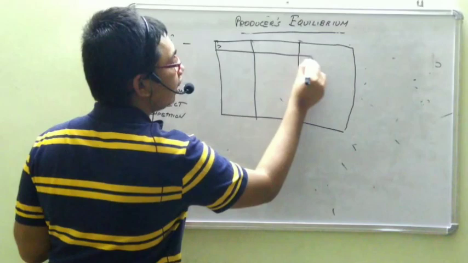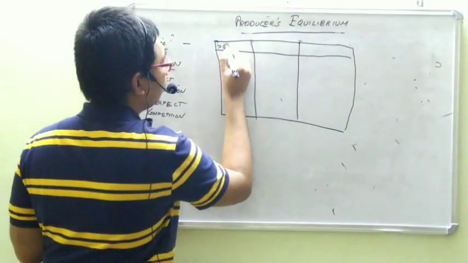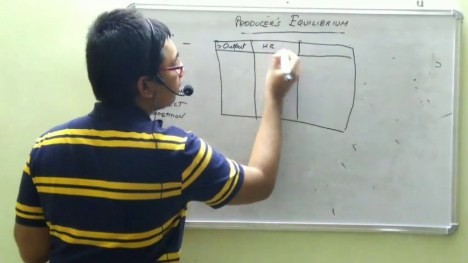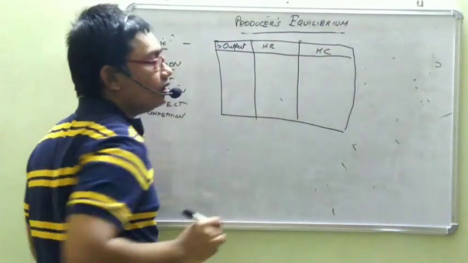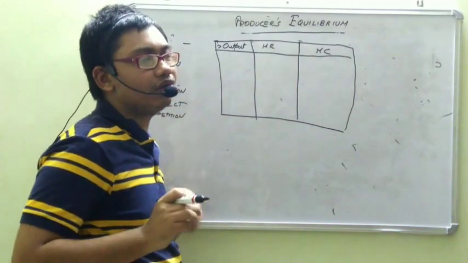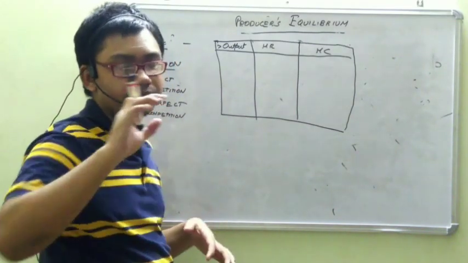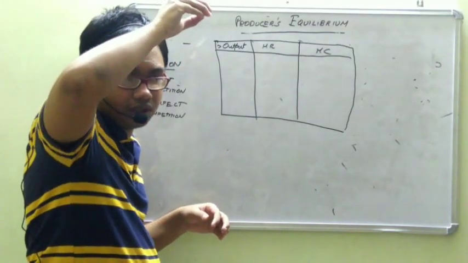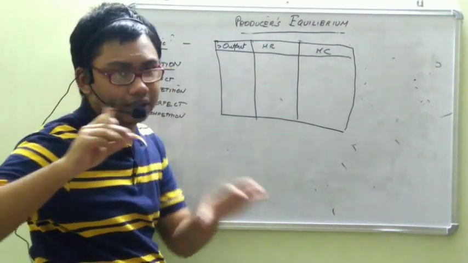So let's take output, MR, MC. And generally I will discuss in the case of imperfect competition. In perfect competition, because MR will always be constant, when MC is going down, we will not take the equilibrium.